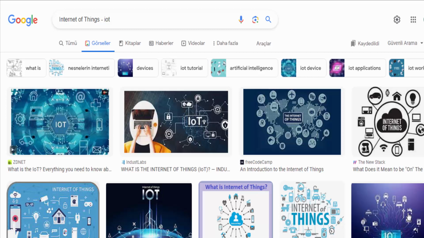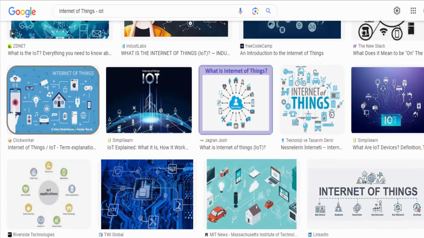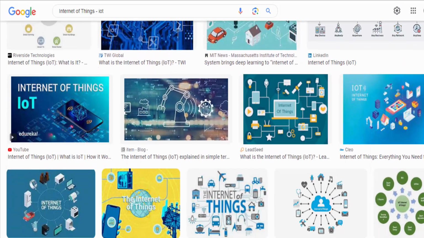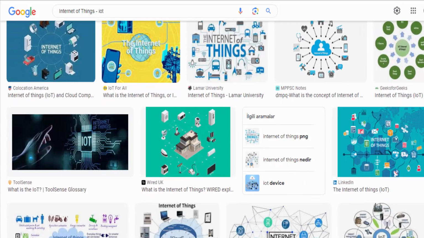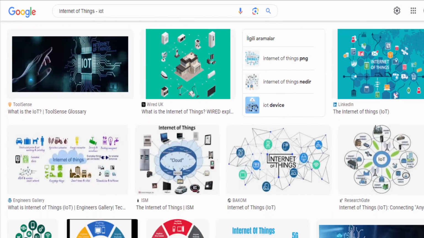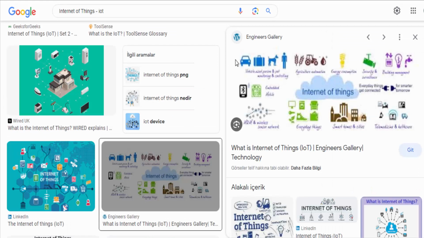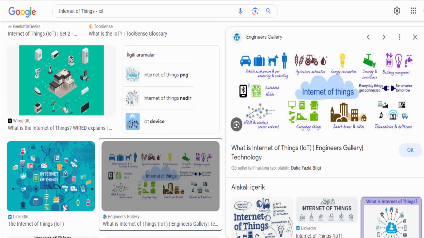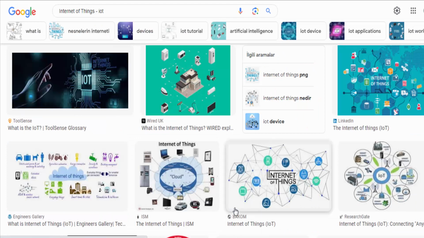The Internet of Things, IoT, refers to the network of physical devices, vehicles, appliances, and other objects embedded with sensors, software, and connectivity capabilities that enable them to collect and exchange data over the Internet. These devices, often referred to as smart devices, are typically equipped with sensors, processors, and communication hardware that allow them to interact with the environment and communicate with other devices.